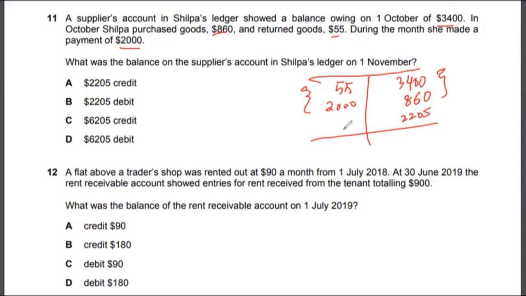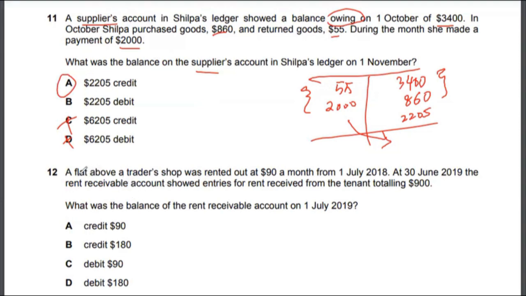2205. All right, so this balance, the difference, will be here on the debit side, but of course, when you bring it forward it will come on the credit side. That's also very important because you have to determine which is debit and credit, right? So option C and D is not correct. It's either option A or option B. Now, to determine if it's debit or credit, you need to understand the nature of it, whether it's accounts receivable or accounts payable. In this case, it is an accounts payable because it says that Shilpa owes someone, and that someone is a supplier, right? So it's going to have a credit balance. So the correct answer to multiple choice 11 would be option A.